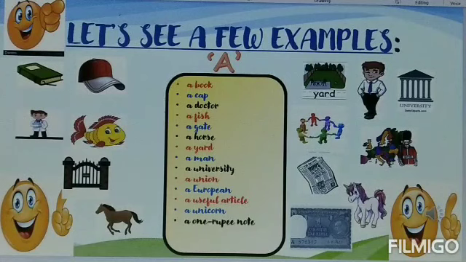They begin with vowels, but they produce a consonant sound, like a university, Y sound, a union, Y sound, a European, E and U together make Y sound, a useful article, Y sound, a unicorn, Y sound, and a 1 rupee note.